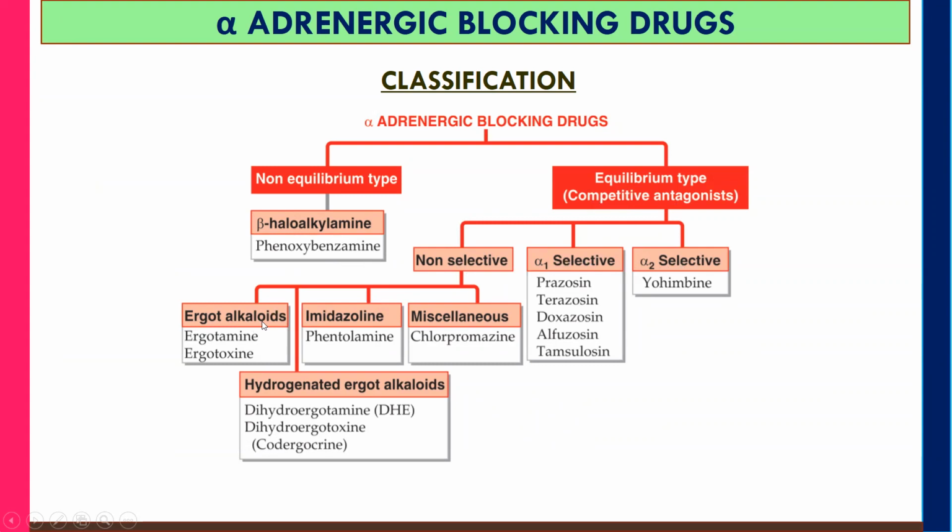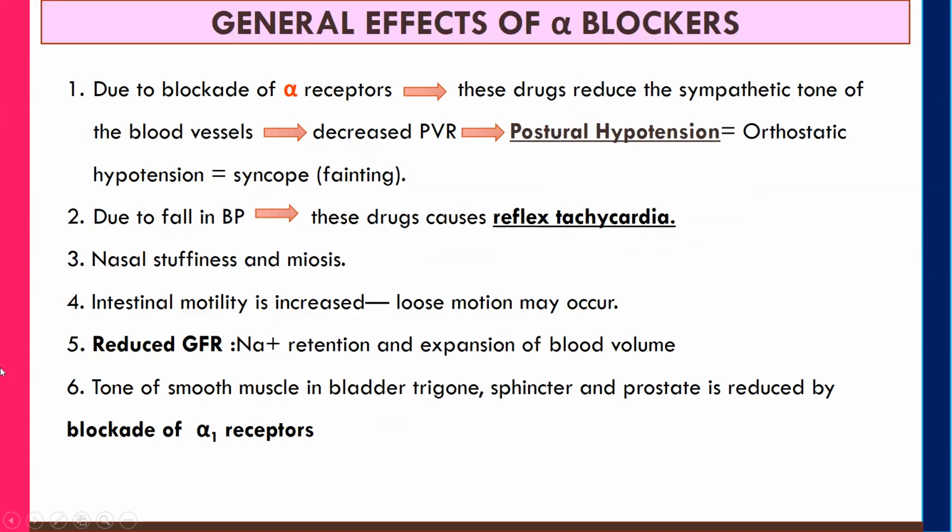The first one is ergot alkaloid, example ergotamine, ergotoxin. Second is hydrogenated ergot alkaloid, example dihydroergotamine, dihydroergotoxin. Third one is imidazoline, example phentolamine. And fourth one is miscellaneous, example chlorpromazine. The second category under equilibrium type is alpha 1 selective. That means they selectively block the alpha 1 receptors only. Examples: prazosin, terazosin, doxazosin, alfuzosin, tamsulosin. Next is alpha 2 selective. That means they selectively block the alpha 2 receptors only. Example is yohimbine.